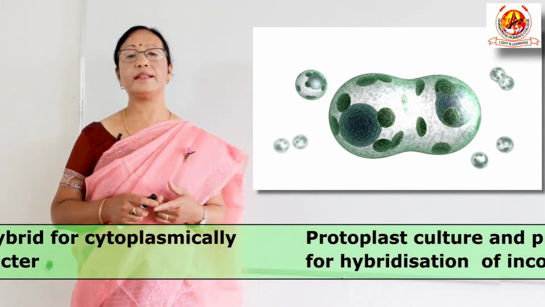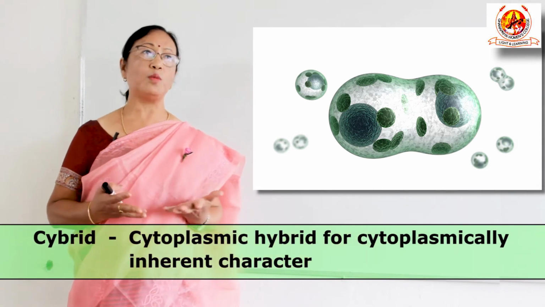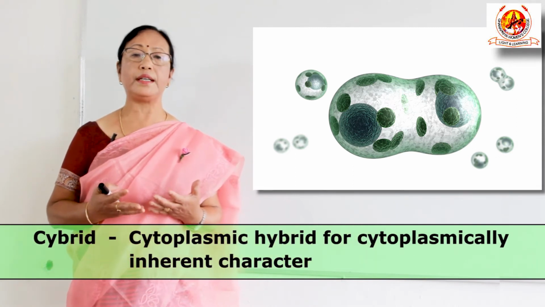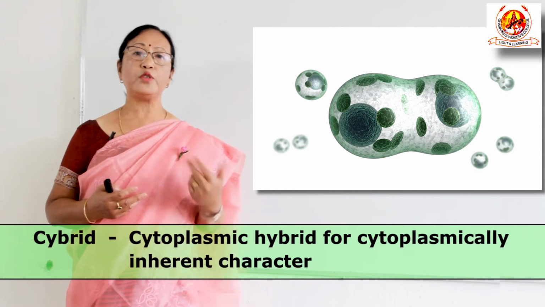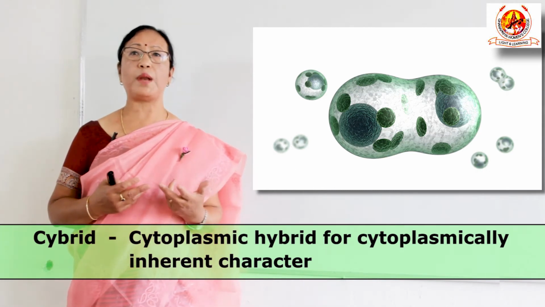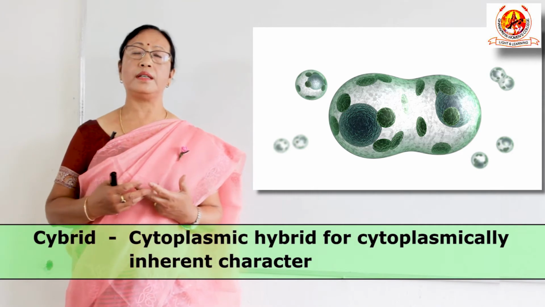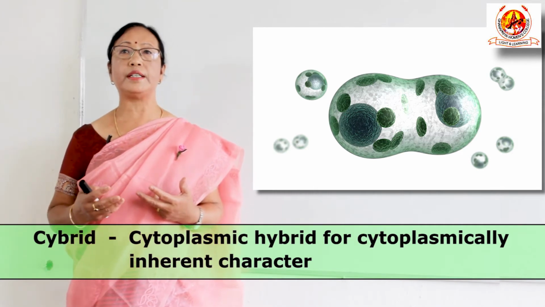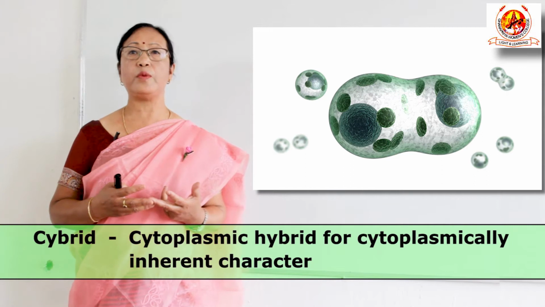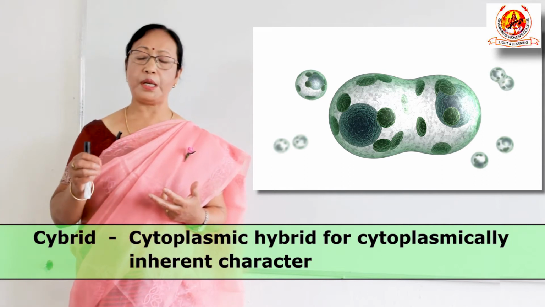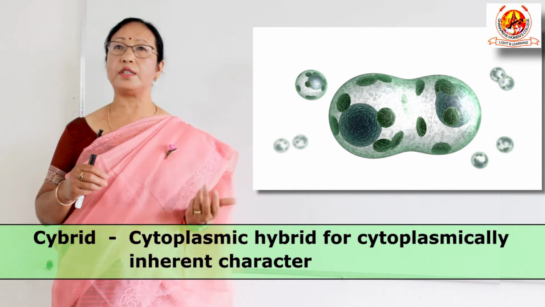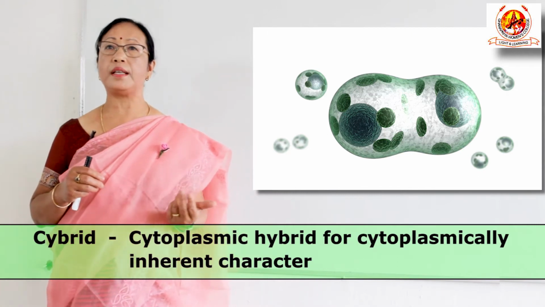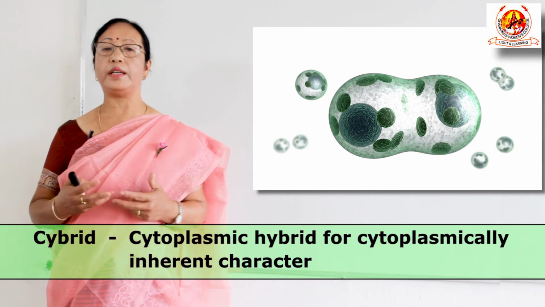And next is cybrid. Cybrid is almost similar to the hybrid, but the only thing is, out of the 2 protoplasts which are going to fuse, in one of the protoplasts the nucleus is removed, that is enucleated or inactivated. In that way, whatever cytoplasmic DNA we are interested in transferring to the other protoplast can be easily transferred.